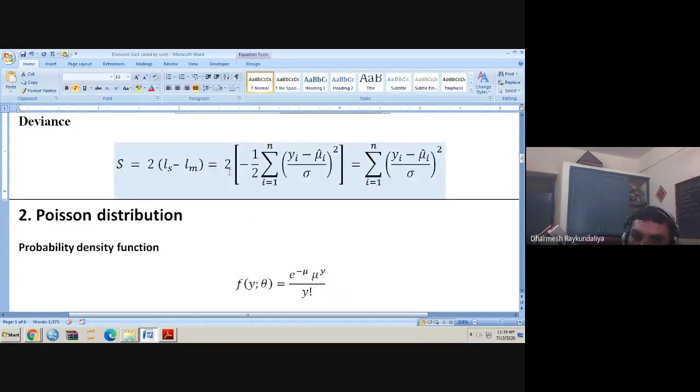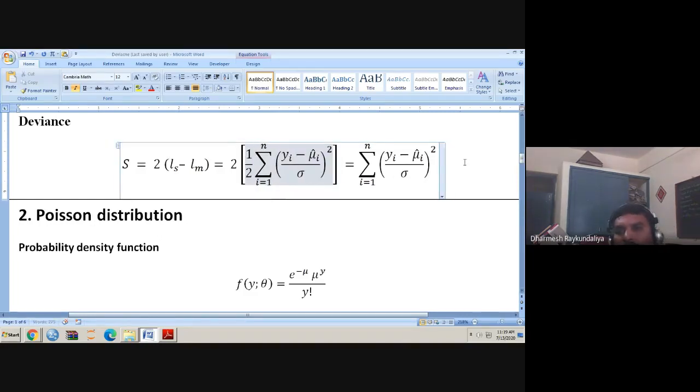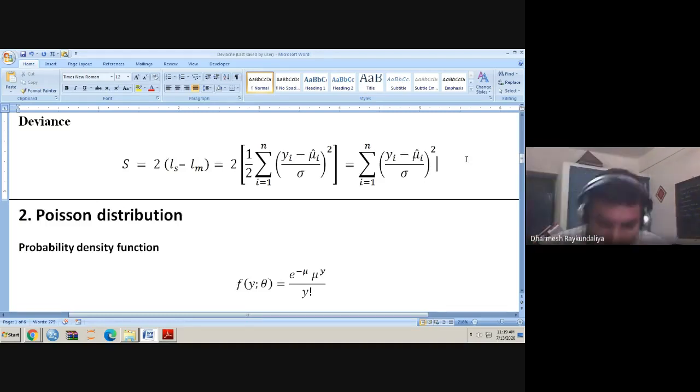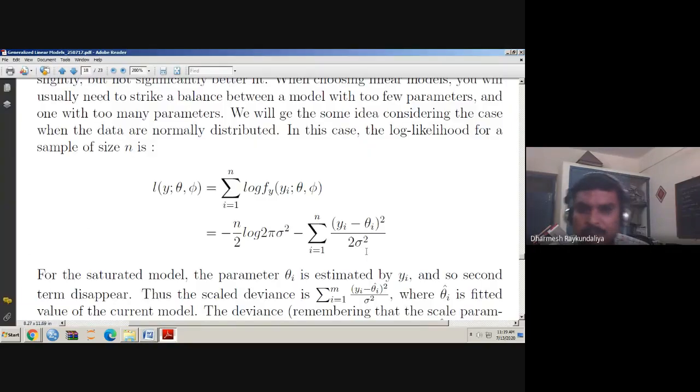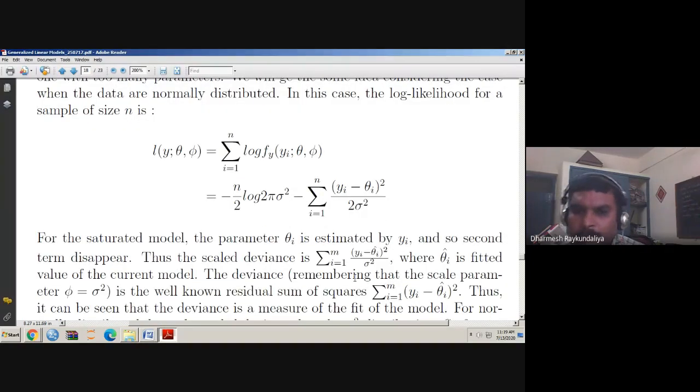But the 2 is outside, so the 2 and the half cancel out, and the minus sign also vanishes with that. So this is the form of the deviance under the normal distribution. Here mu i cap is the fitted value of the current model. So you can see that the form of the deviance is this.